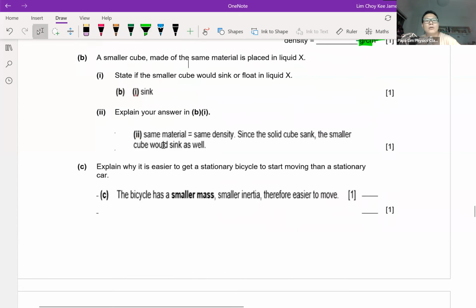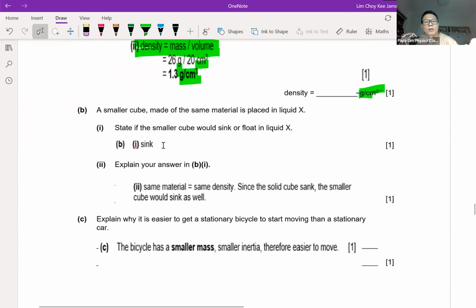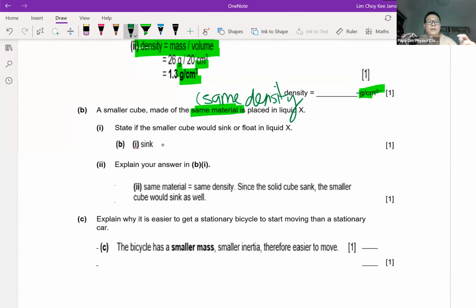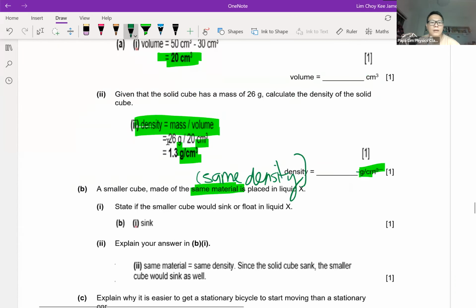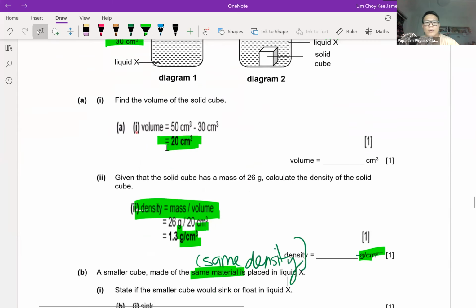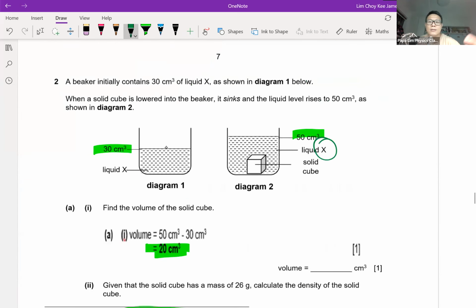Okay, so a smaller cube, made of the same material. Important is same material. Usually one of the things that I'm looking out for is same material. It could mean same density. Placed into liquid X. And of course, liquid X is given in the question already. This is liquid X and it's zinc.